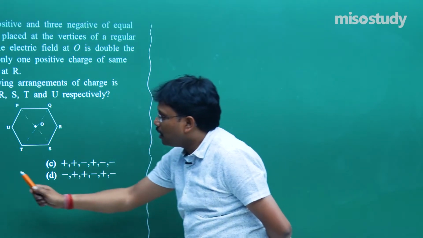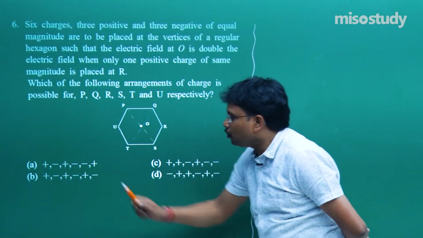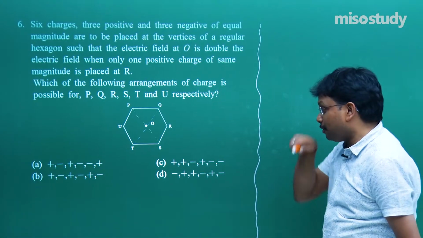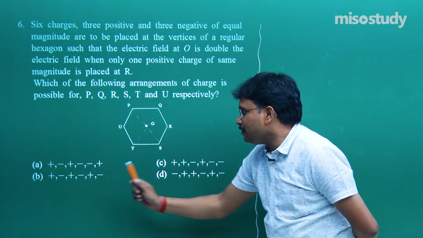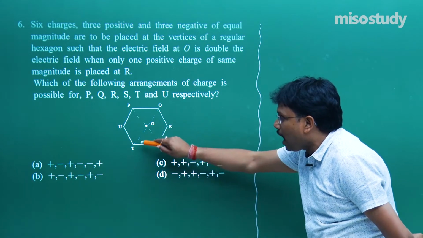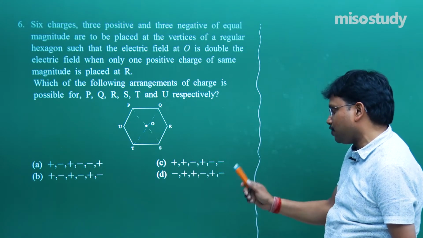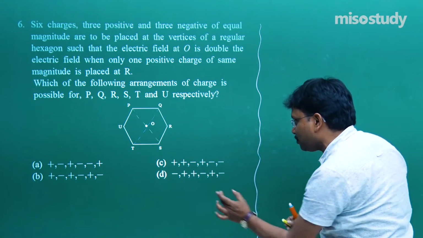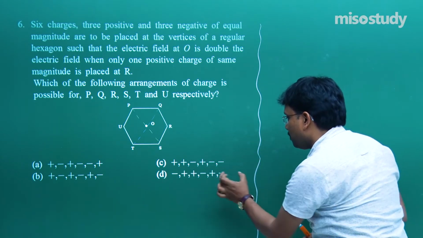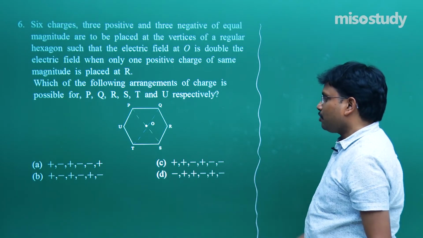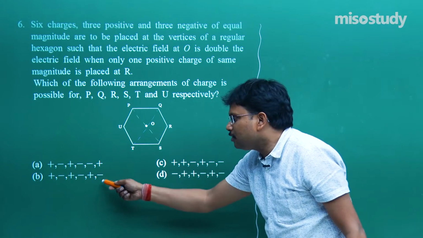No, no, no, no. Two negative charges close to each other. No, not possible. And then this positive negative charges, but what am I doing? I am cancelling these charges. So ultimately the combination is going to be plus minus, plus minus, plus minus, because you can say, sir, over here it is also like this.